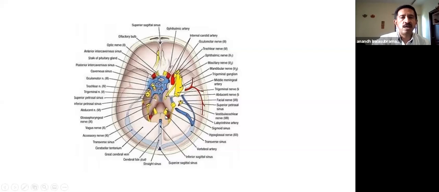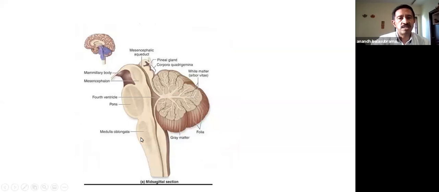And not only that, we also have the motor and sensory pathways that come down through the brainstem. So we have plenty of neural structures. There are no non-eloquent areas. The posterior fossa is tightly packed with eloquent structures. You can see this, the upper part, the midbrain, the pons, and the medulla, which acts as the transit for the long tracts from the brain to the spinal cord. And then, of course, the cerebellum.